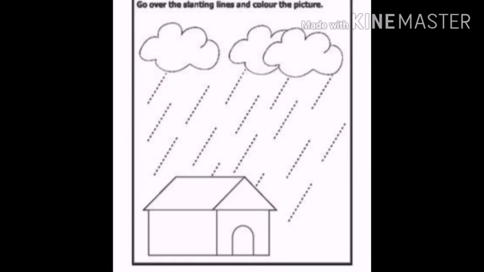So what you have to do is go over these slanting lines, join all these slanting lines and color these clouds and the hut. Okay, I am sure children you are all going to do it very nicely.